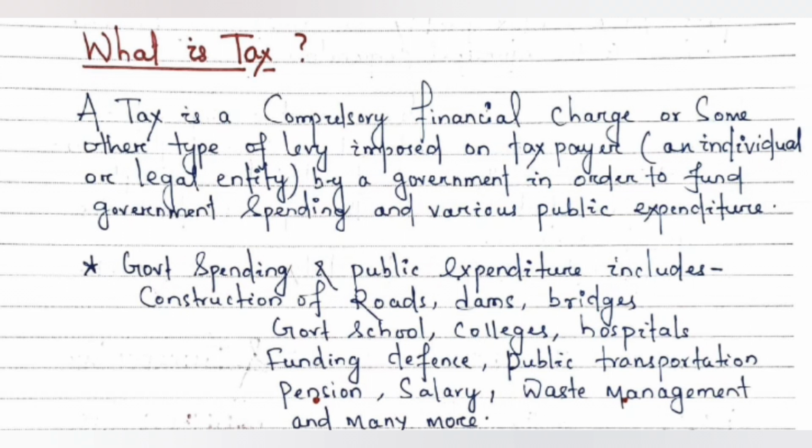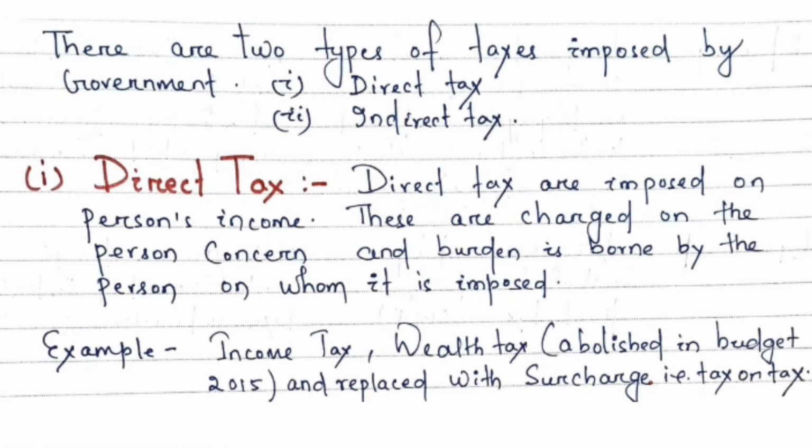Now what are the government spending and public expenditure? This includes construction of roads, dams, bridges, government school, colleges, hospitals, funding defense, public transportation, payment of salary, pension, waste management, and many more. Now let's see what are the types of taxes imposed by the government. First is the direct tax, second is the indirect tax.